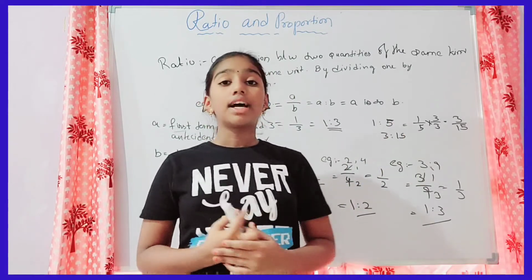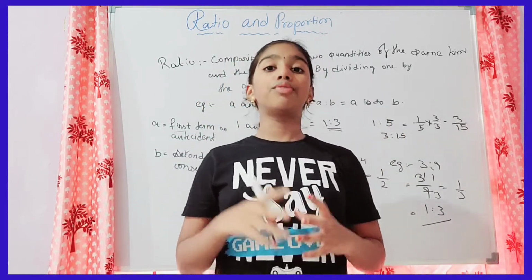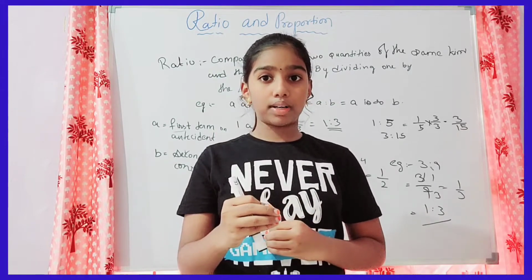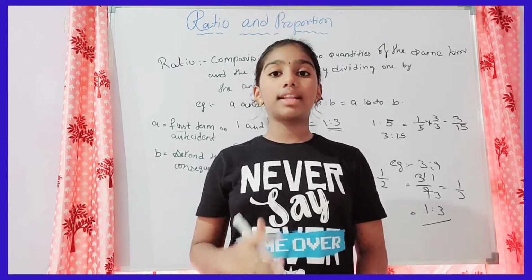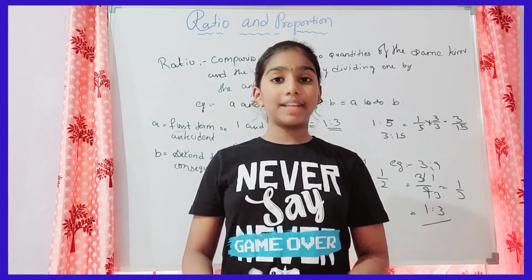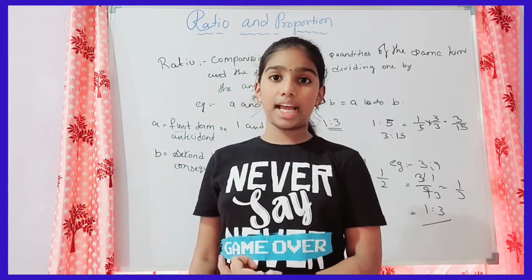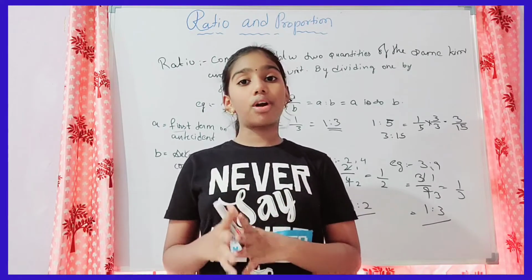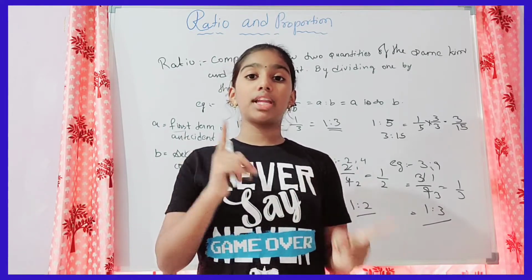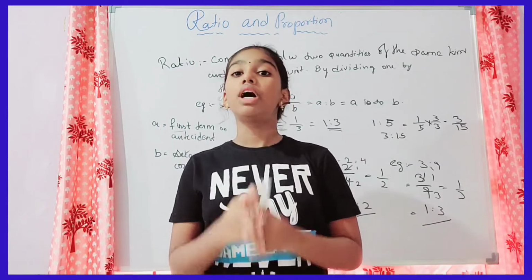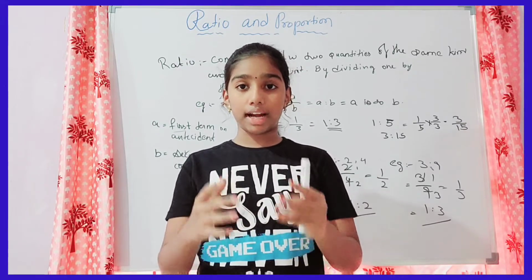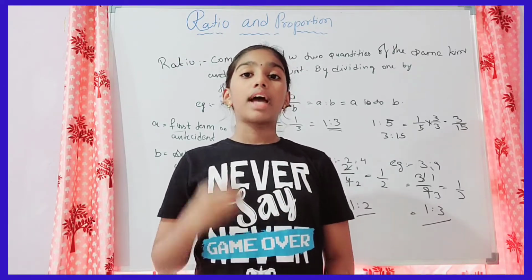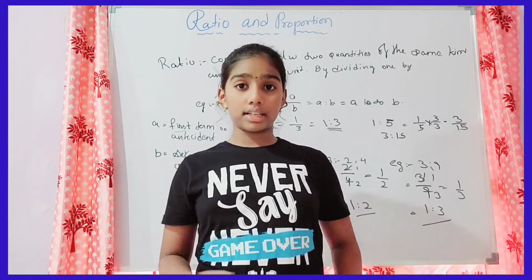So I think you understood what an equivalent ratio is. If we take a ratio A and B and want to convert it into an equivalent ratio, then we have to multiply the same number to both the antecedent and the consequent.